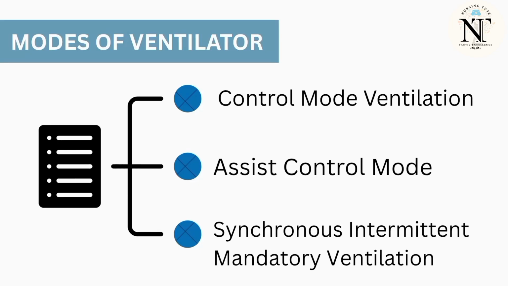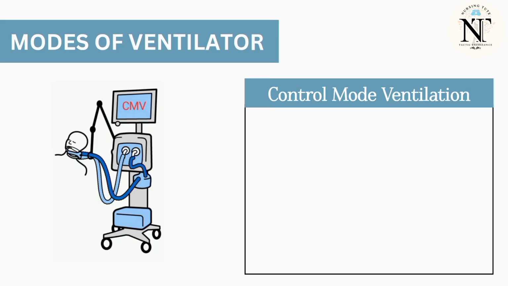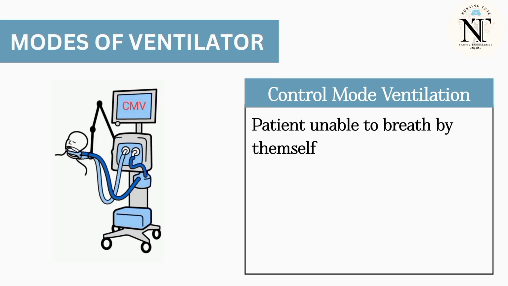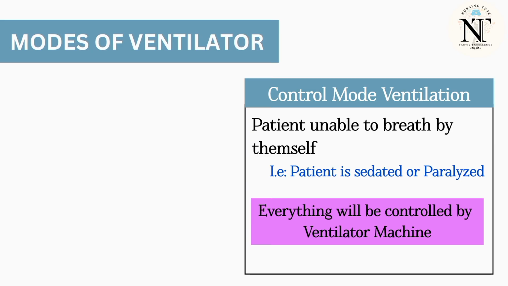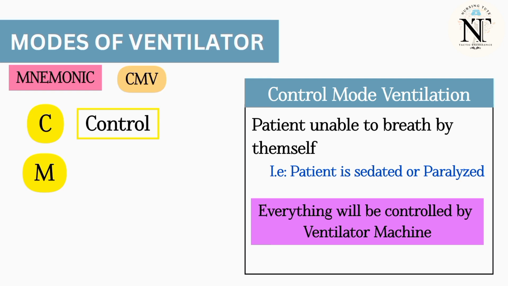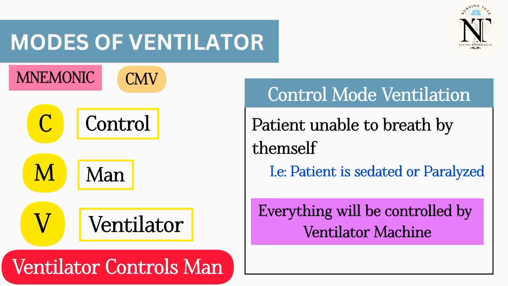Now we see about modes of ventilator in detail. First one is controlled mode ventilation. We use this mode when the patient is unable to breathe by themselves. For example, when patient is sedated or when he is paralyzed. So here everything will be controlled by the ventilator machine. Here is a mnemonic to remember this controlled mode ventilation. CMV mode, right? Here C stands for control and M stands for man. V stands for ventilator. So ventilator controls the man, okay?